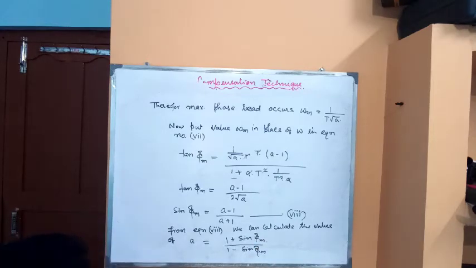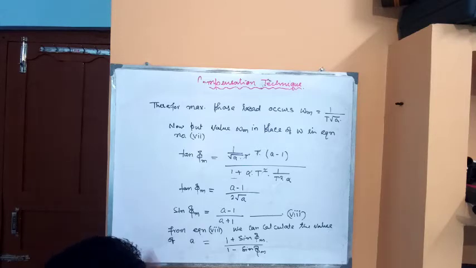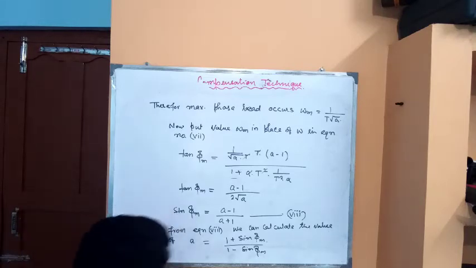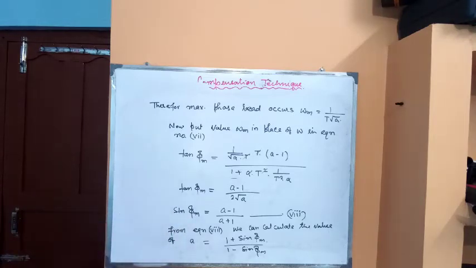So we got the value like this from the simplification of this equation. Okay, so this is the calculation of the phase margin and the omega m, the corresponding frequency when the maximum phase margin will occur.